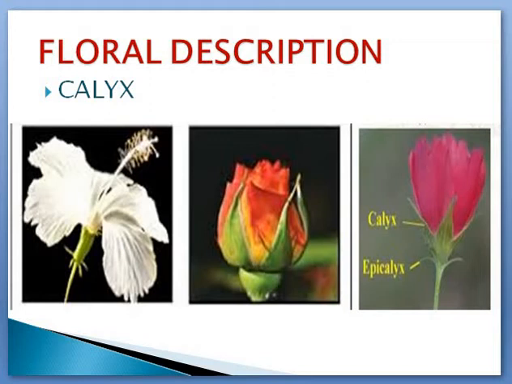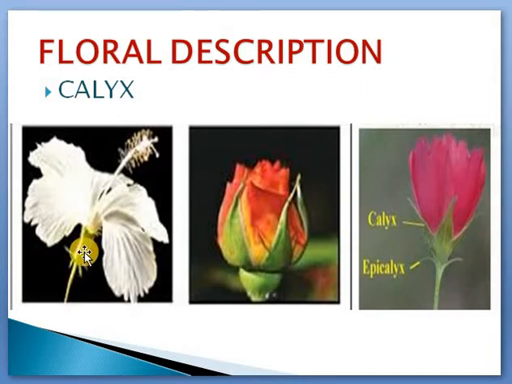Okay, the next one we are going into is the floral description. Already a little bit I taught you about calyx, about corolla. We are going to learn a little more. So in the general description part we are going to learn some terms. So here, what is a calyx? You already know what a calyx is, isn't it? A calyx is the green basal part or the first whorl of a flower.